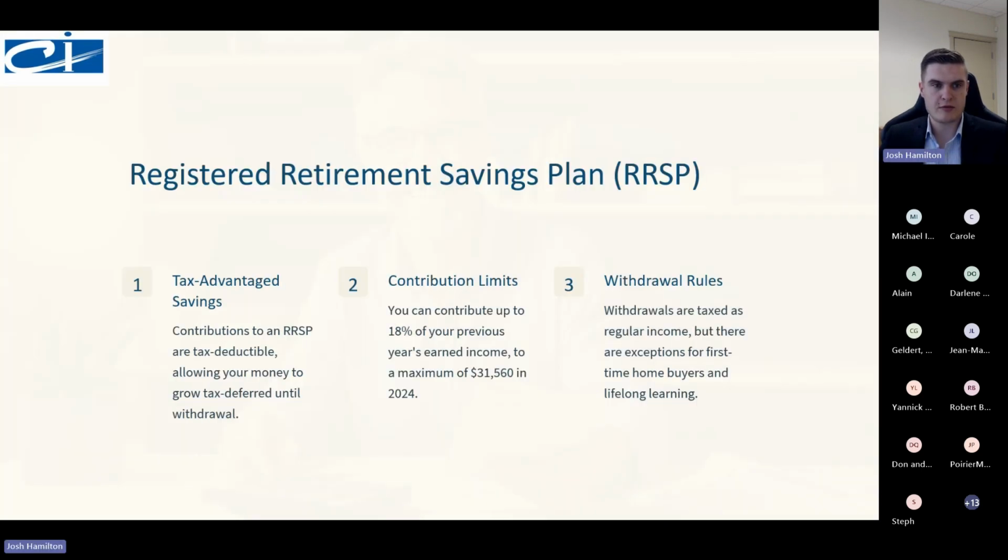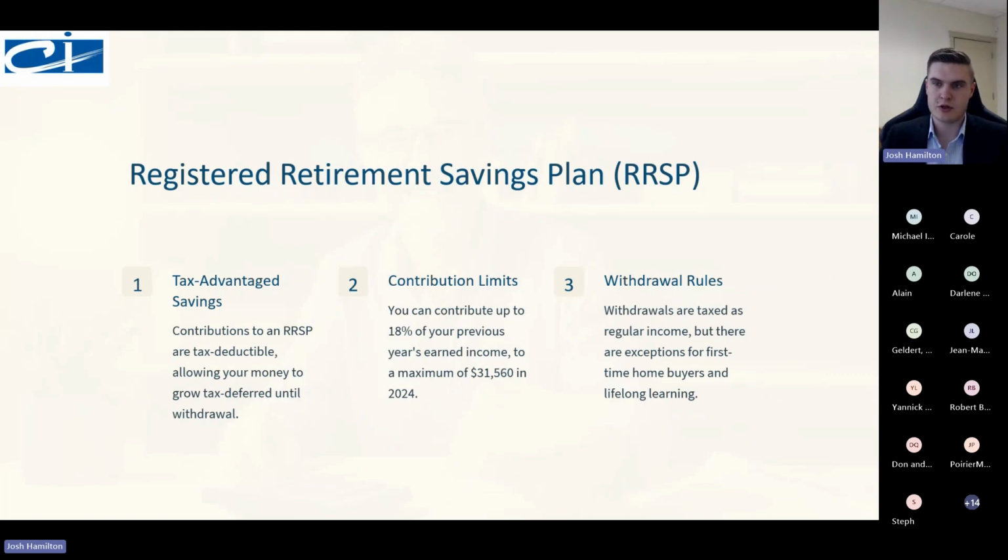So again, we're going to look at the RRSP, the Registered Retirement Savings Plan. Now, this plan is very advantageous for people making income and looking to save for retirement, as it's called a retirement savings plan. It's very tax advantaged because the contributions to your registered retirement savings plan are tax deductible. What that means is that if you're making $100,000 and you invest $8,000, then your taxable income is now $92,000. So you're saving money on tax. This will allow it to grow tax deferred until you withdraw it. And when you withdraw it, hopefully it'll be in retirement and you'll be at a lower income bracket, so your taxes will be a little bit lower.